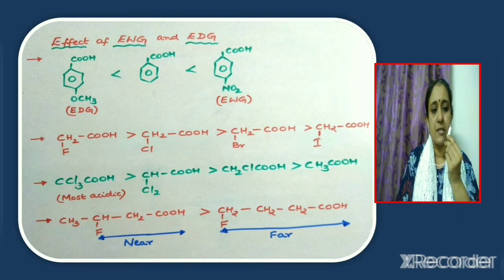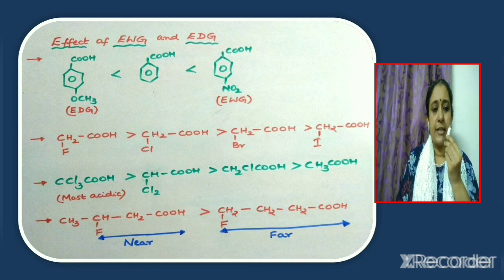Now consider the second case. Different halo acids are given: fluoroacetic acid, chloroacetic acid, bromoacetic acid, and iodoacetic acid. All these acids are stronger than acetic acid. It is due to the presence of a halogen atom in these acids. Since the halogen atoms are electronegative in nature, these acids are stronger acids than acetic acid. And we know that out of the different halogen atoms, fluorine is the most electronegative. Therefore, fluoroacetic acid is the most acidic among the different halo acids given.